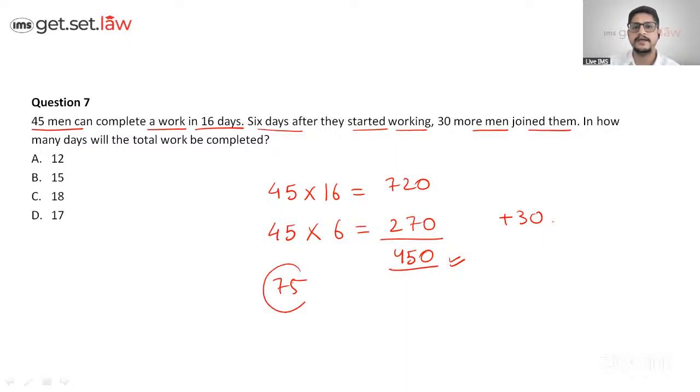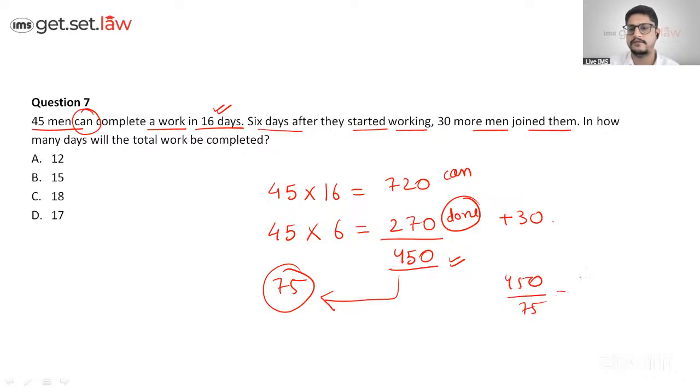It is to be completed by 75 people. That is what it says. So the initial part, it says 45 men can complete work in 16 days. But for 6 days they worked. So this is what they have actually done. So out of total, if they have done 270, the remaining 450 is going to be done by 75 people. So for 450, 75 people are going to work in how many days? So it's going to be 450 divided by 75. Tell me the answer.